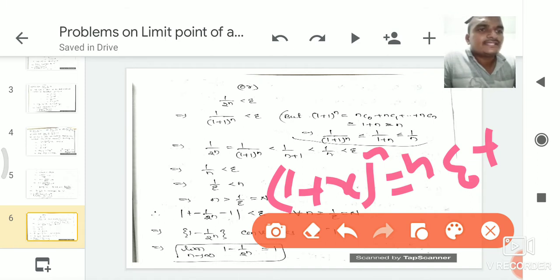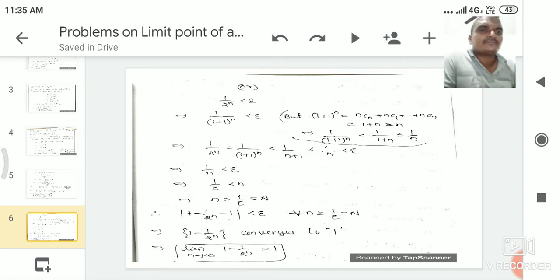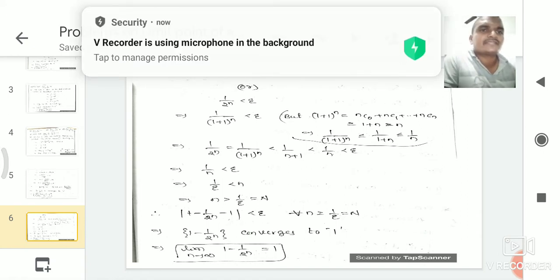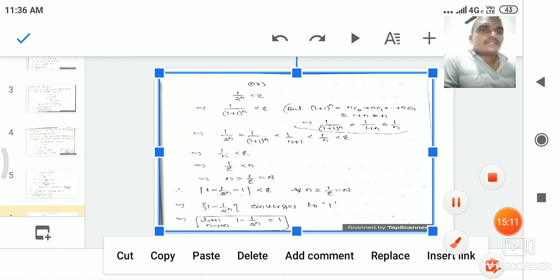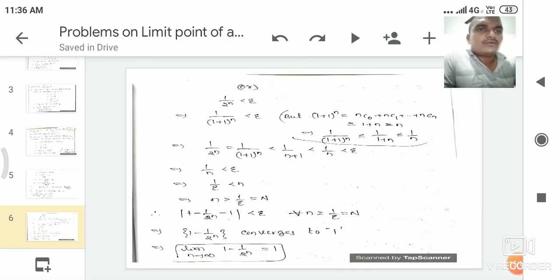So this expansion of 1 plus 1 whole power n can be written as nc0 plus nc1 plus nc2 up to ncn. It must be greater than or equal to n. Here nc0 is 1, nc1 is n, nc2 is n into n minus 1 by 2.